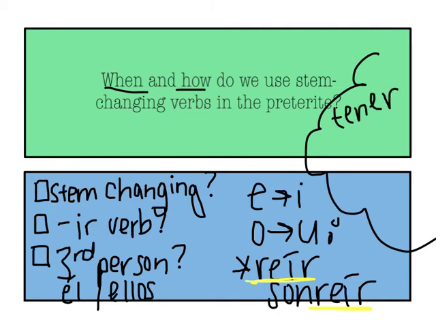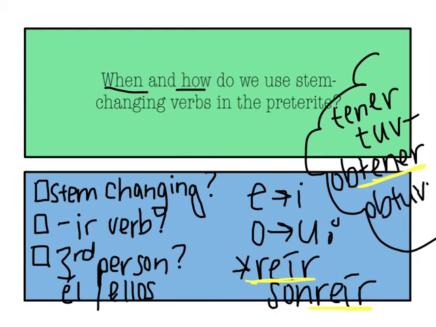Tener means to have, and you know that the irregular preterite stem is tuv. Now you have not yet seen the verb obtener, but it means to obtain, and you can assume that because it has tener at the end of it, you can conjugate it just like the verb tener. So your irregular stem would be obtuv.